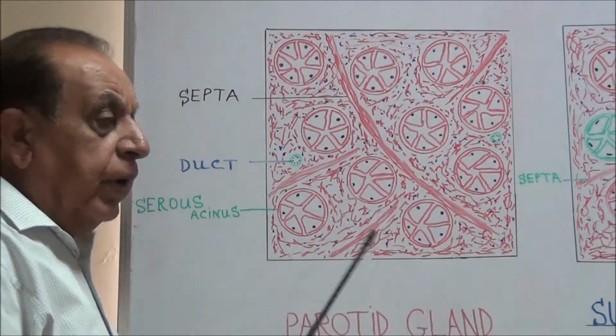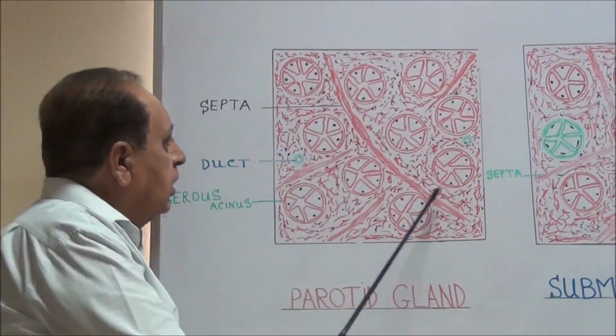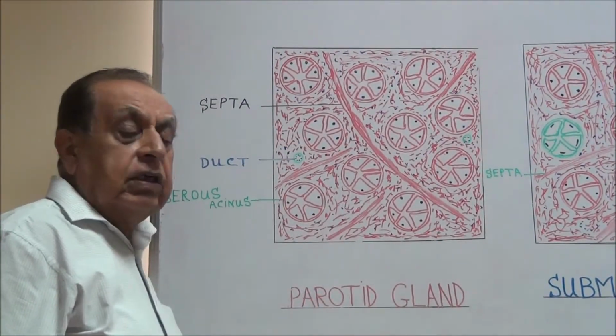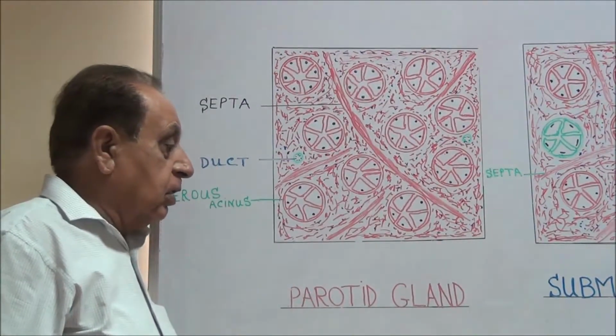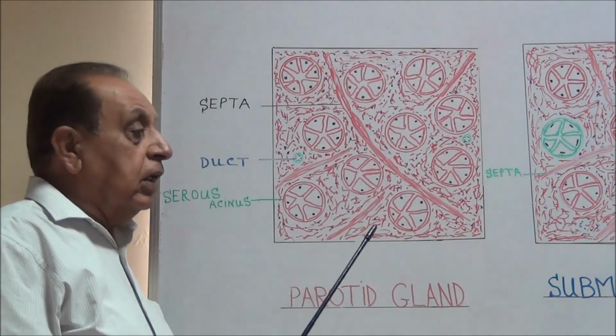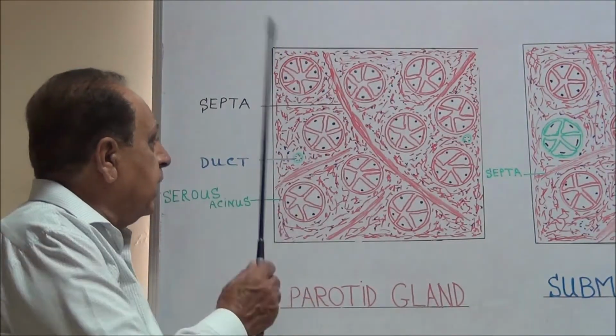Now, the parenchyma contains mainly the serous alveoli or acini.